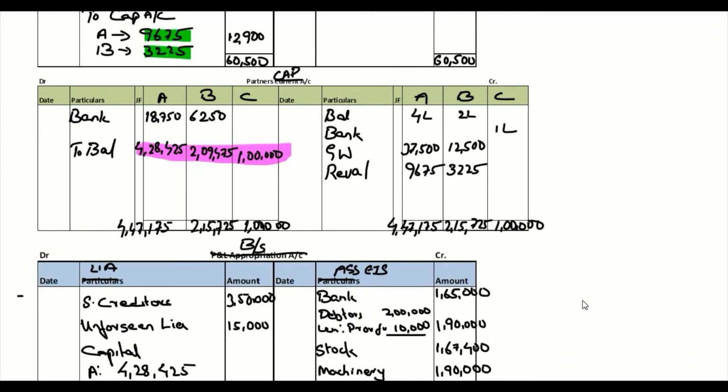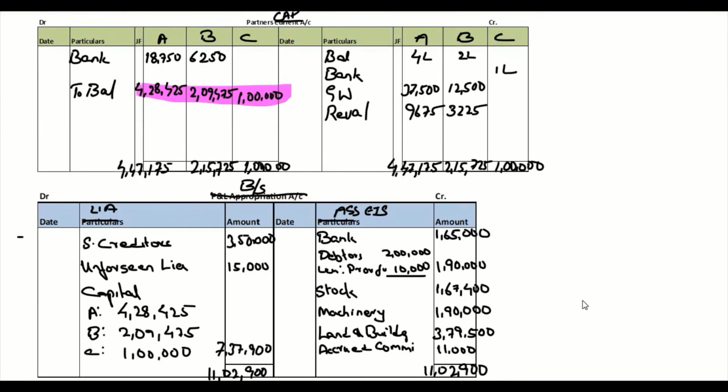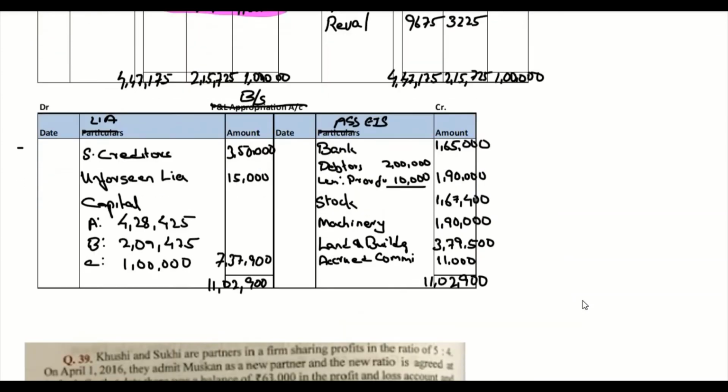Now we completed question number 38. Let's move on to question number 39. Kushi and Sukshi are partners in a firm sharing profits in the ratio of 5:4. On April 1, 2016, they admitted Muskan as a new partner, and the new ratio is agreed at 3:2:1.